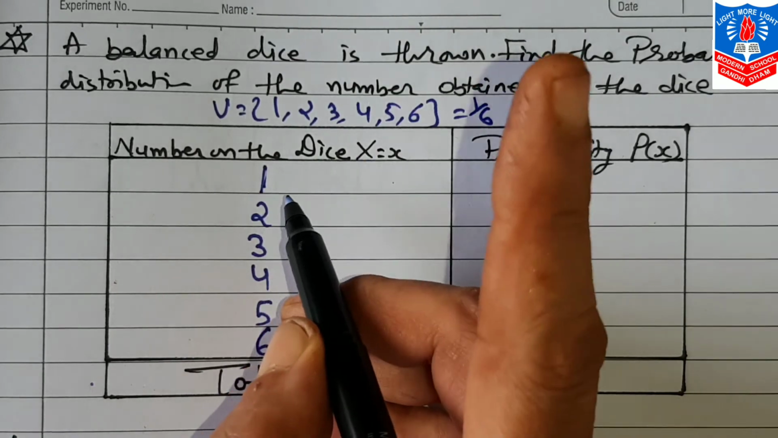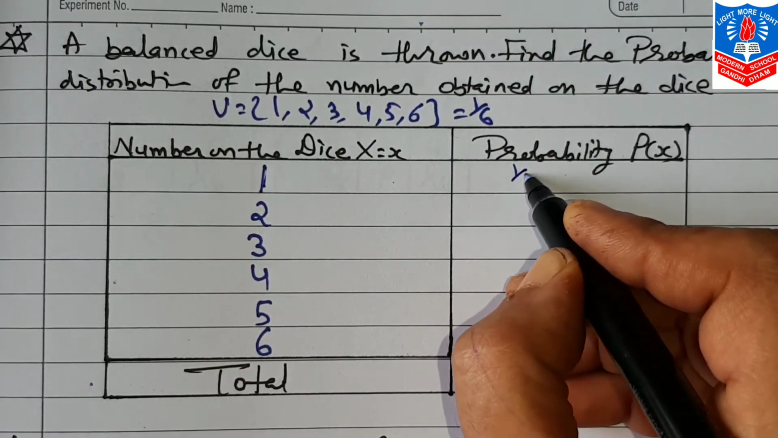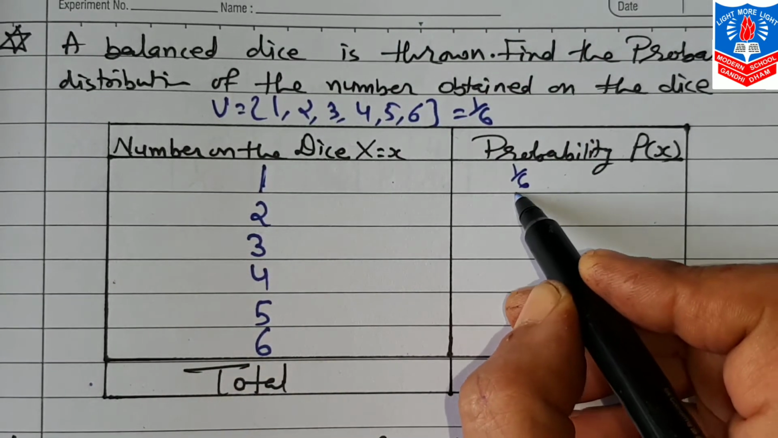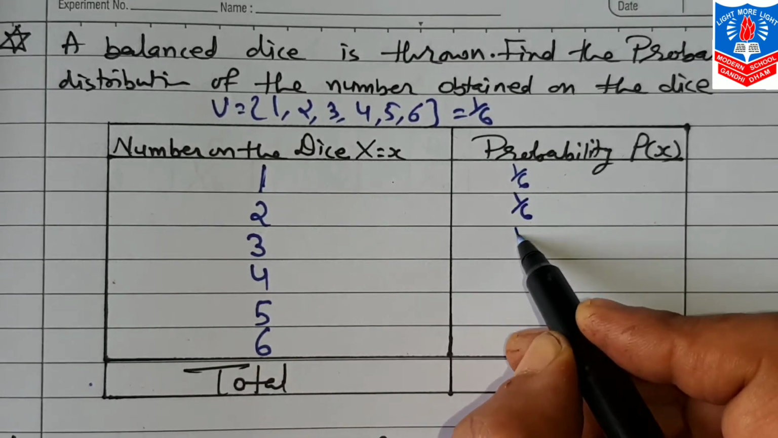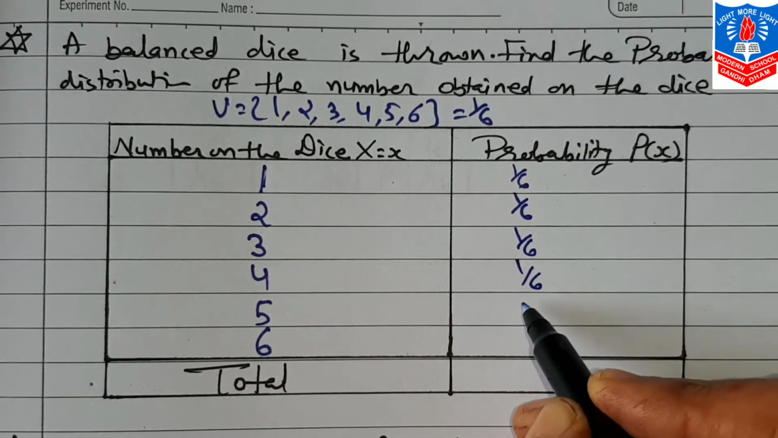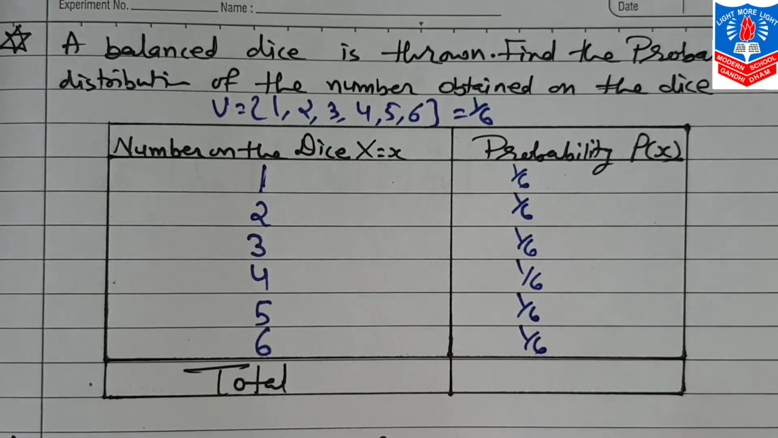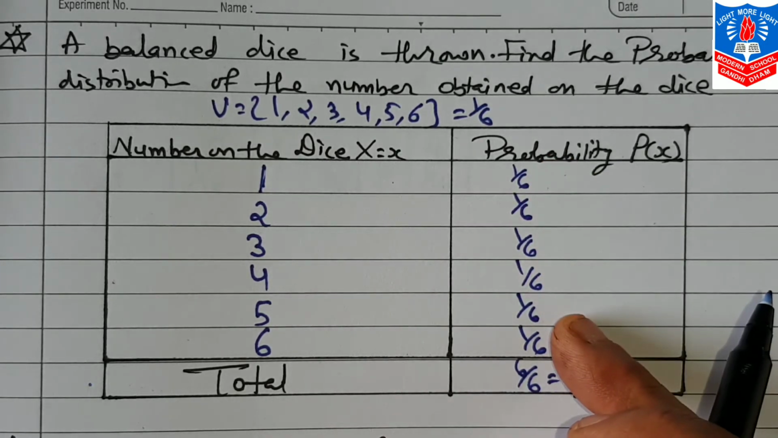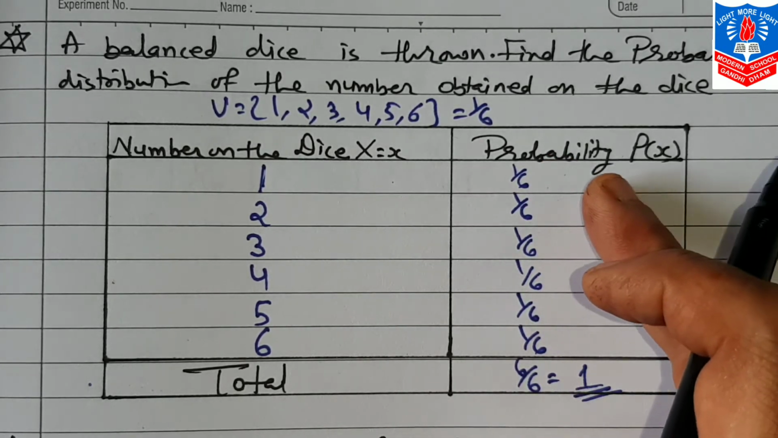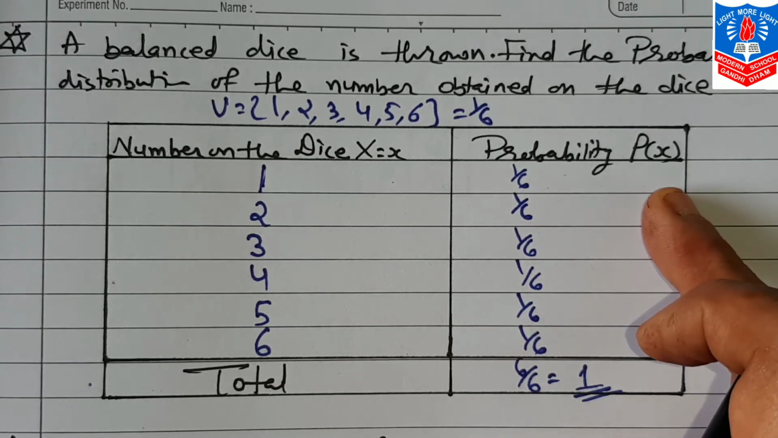So number 1 comes only once, so it will be 1 by 6. Same, 2 will be 1 by 6. 3, 1 by 6, 1 by 6, 1 by 6 and 1 by 6. The total of this will be 6 by 6, which is 1. So how it is divided like this, that only is the probability distribution.